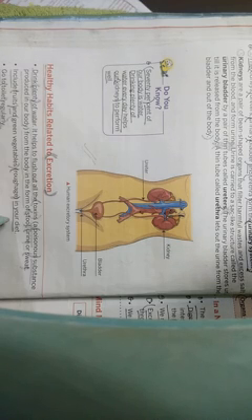You all know that in the process of digestion, the undigested food material comes out from our body through the opening called the anus, right? There are various ways in our body, and it is also very important to remove those wastes from our body. So the process of excretion helps in the removal of the waste that is formed in our body. Do you know, students, how many types of waste form in our body?